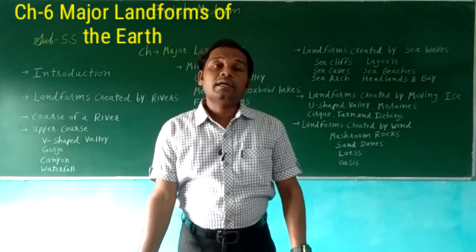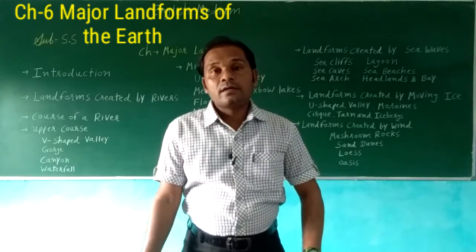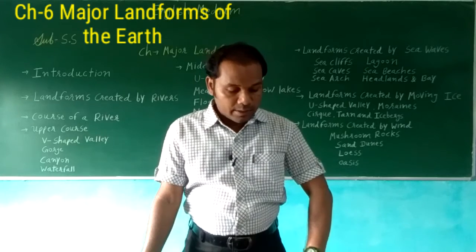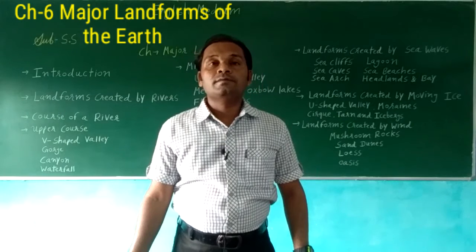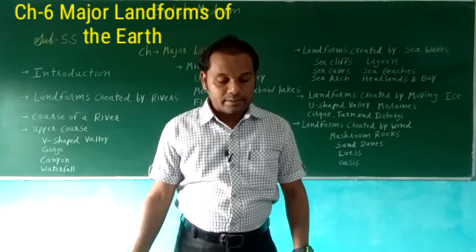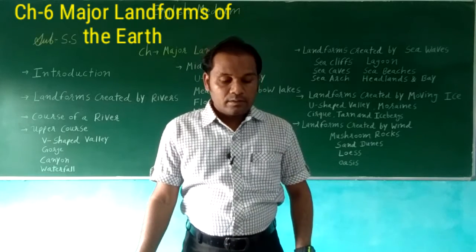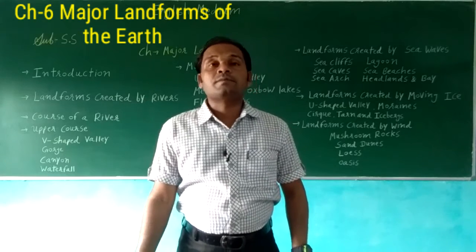The area drained by a river and its tributaries is called a river basin. A river plays a major role in shaping the earth's surface.